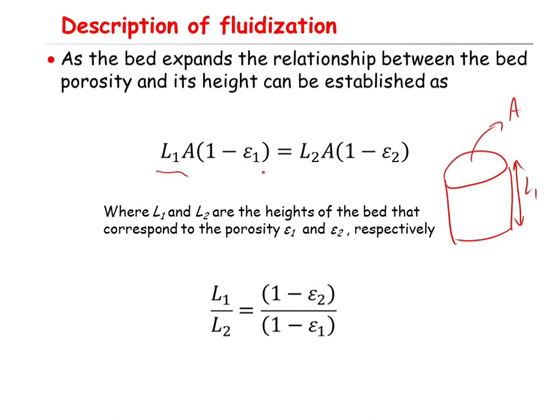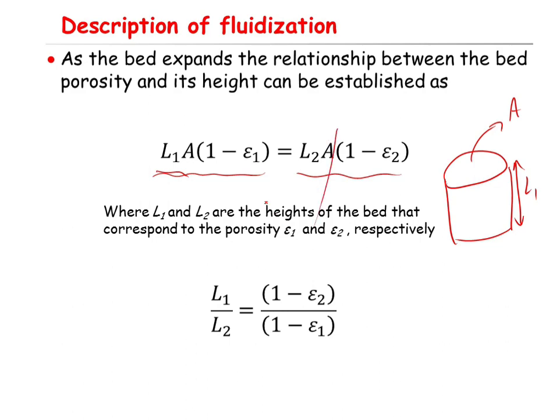So you multiply L1 times A by 1 minus epsilon 1 to take into account just the volume of the solid. This expression should be equal to L2 times A, the length after the expansion times the area, which remains constant, times 1 minus epsilon 2, which is the second porosity.